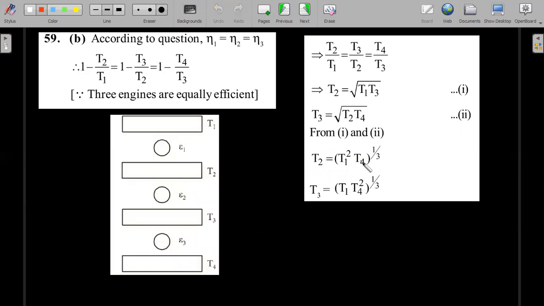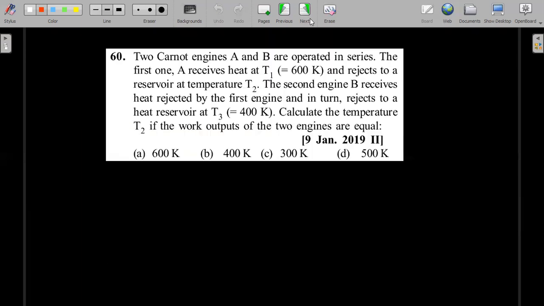You studied good enough AP, GP, and HP ideas in mathematics. I think you should be decent enough to crack these options. Okay, look at the options, map it. Next one.